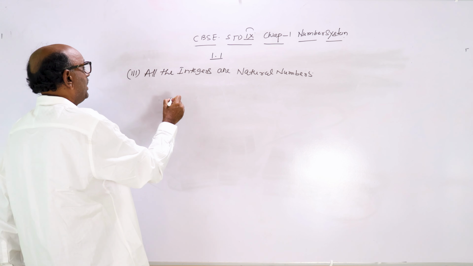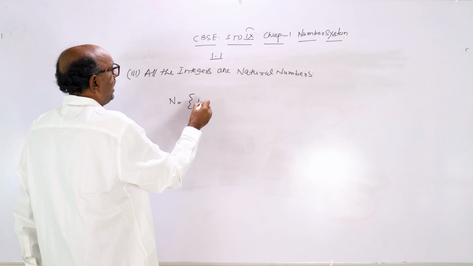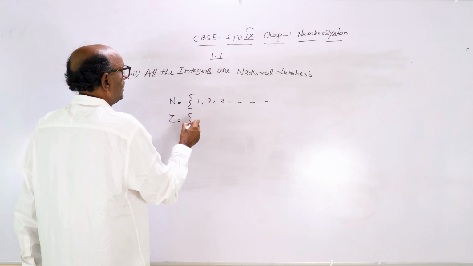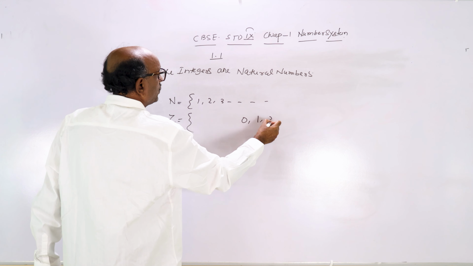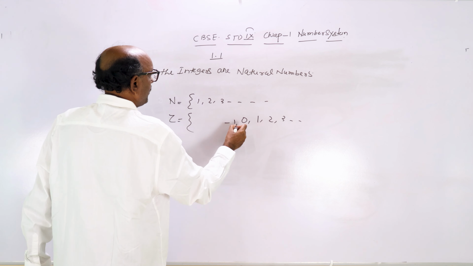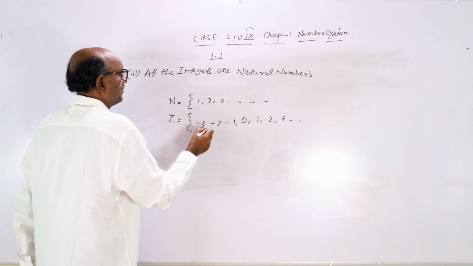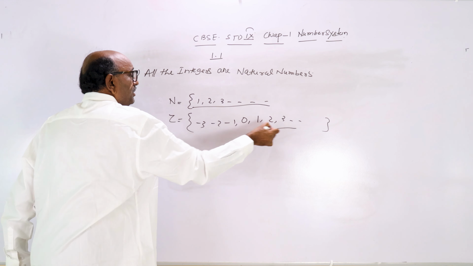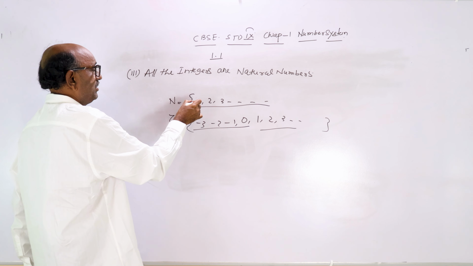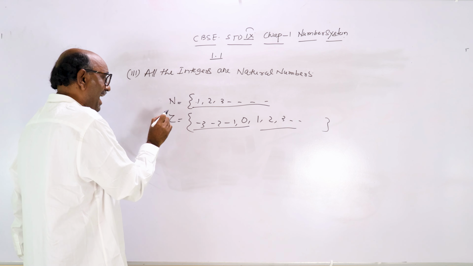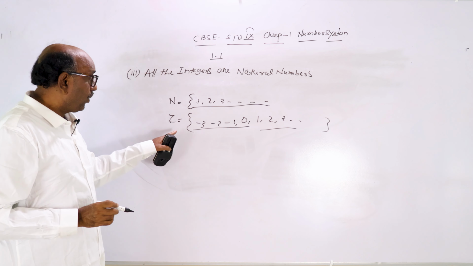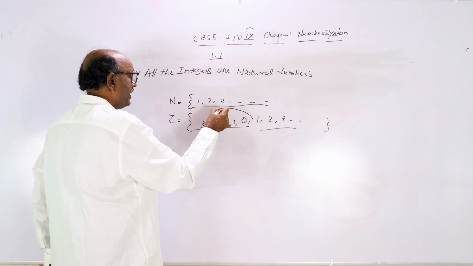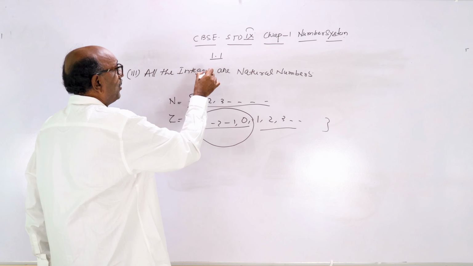See, natural numbers are what? 1, 2, 3 onwards. Integers are what? 0, 1, 2, 3 onwards, minus 1, minus 2, minus 3 onwards. So all the natural numbers are integers, but not all the integers are natural numbers, because 0 and all the negative integers are not natural.